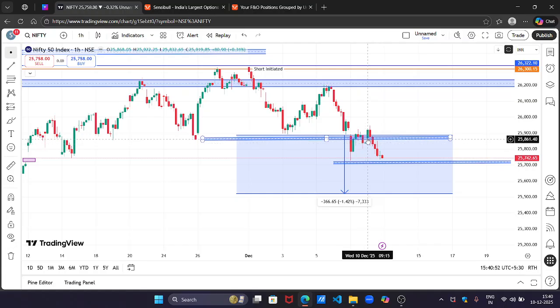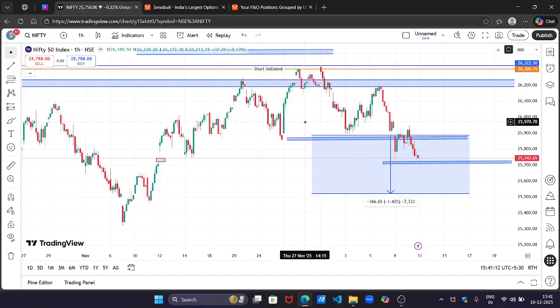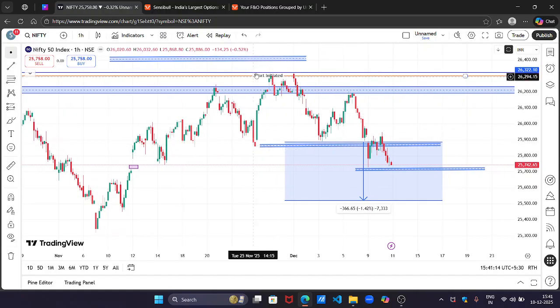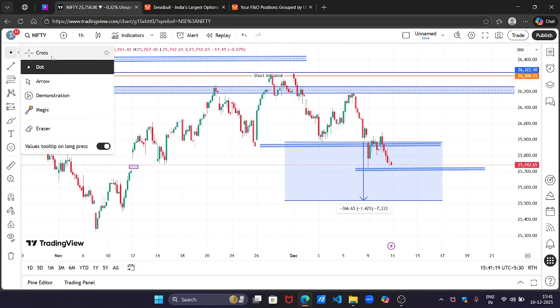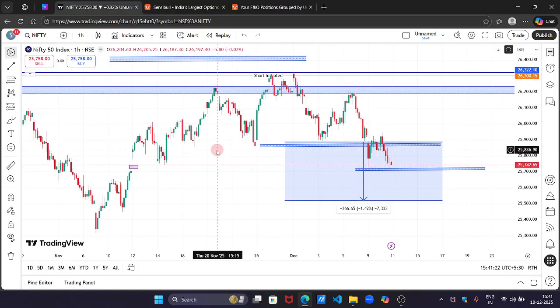Today it went up, it broke this resistance level, and then it came down from this, making a high of 25,946. So it did not cross 26,000, which was a psychological resistance level, which we normally say. At the same time, if you remember, we had talked about this head and shoulders pattern. So if I change this to demonstration, this is a shoulder, this is a shoulder, and this was a head,